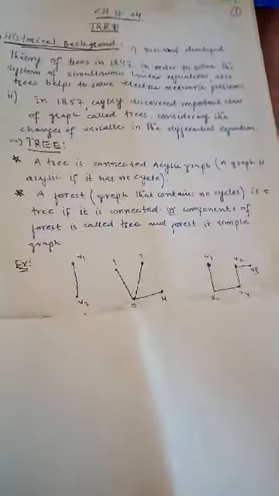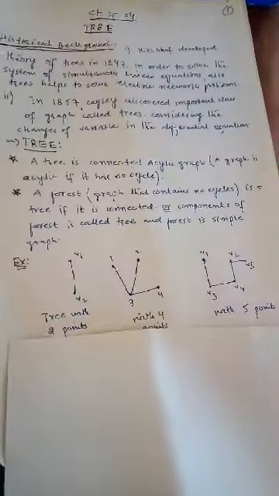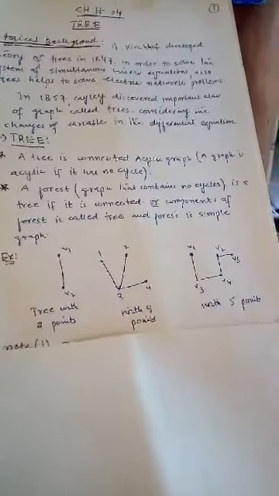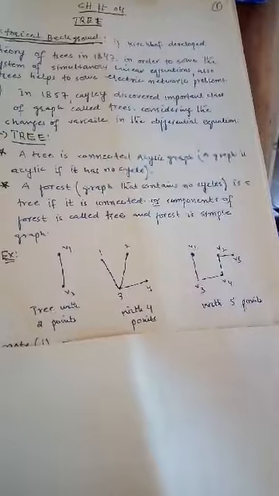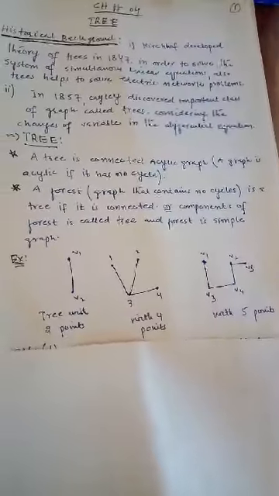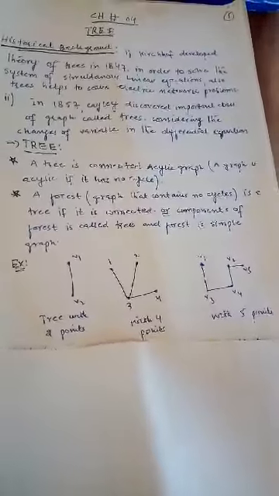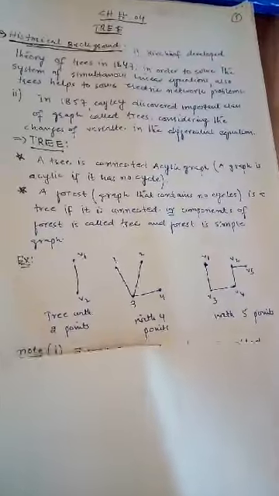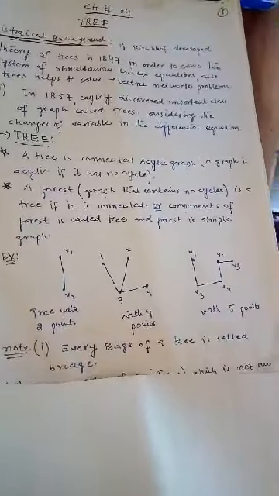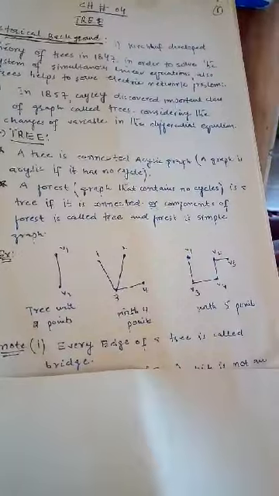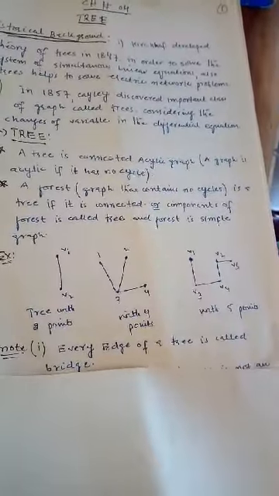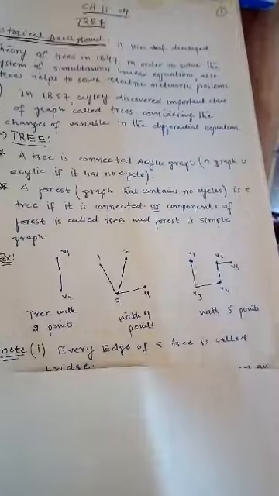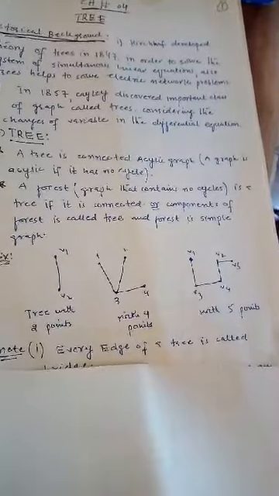So these are examples of graphs. This is a tree with 2 points, this is a tree with 4 points, and this is a tree with 5 points. We have some assumptions about trees in the form of notes I have written over there. One is that every edge of a tree is called a bridge. It means that when we want to connect two parts, that edge is known as a bridge.